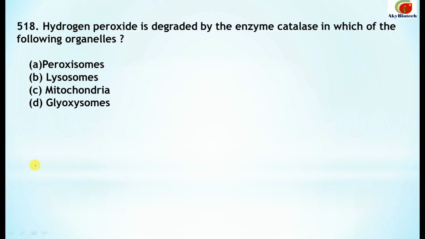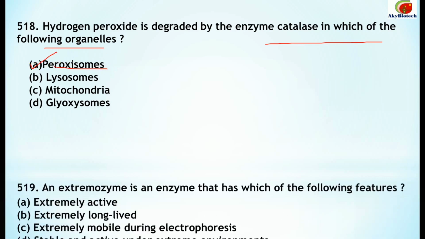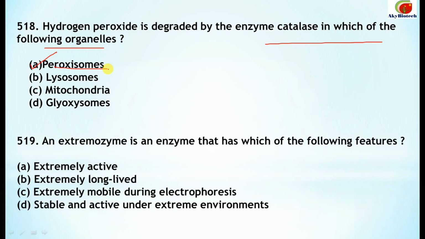Hydrogen peroxide is degraded by the enzyme catalase in which of the following organelles? So the organelles in which this hydrogen peroxide is degraded by the enzyme catalase, this is the correct option is the peroxisomes.